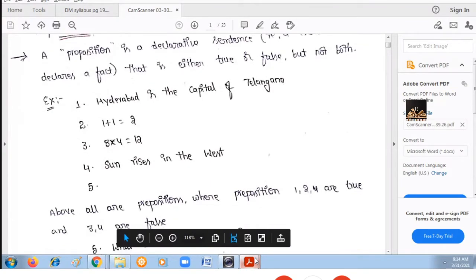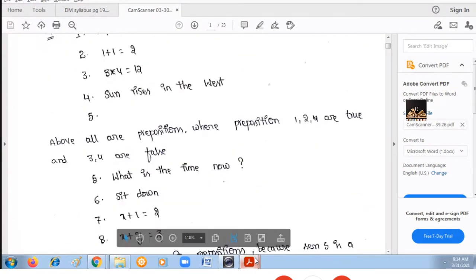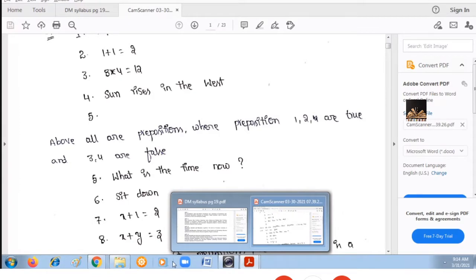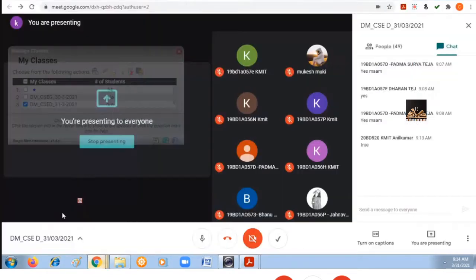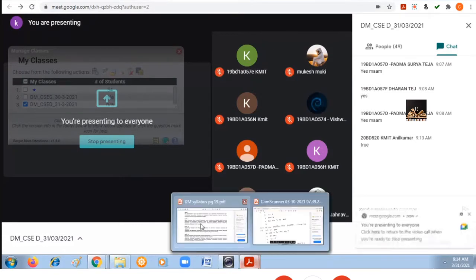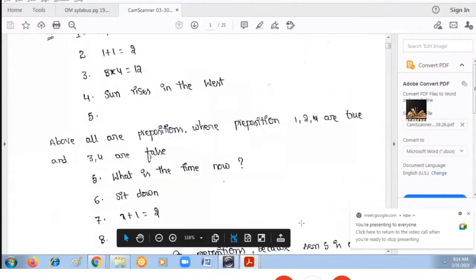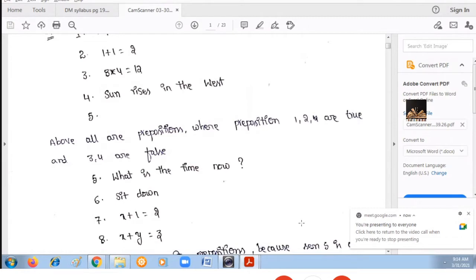Let us see some more statements. What is the time now? Is this statement declaring any fact? Or is it giving you any information? No, it is not giving you information.